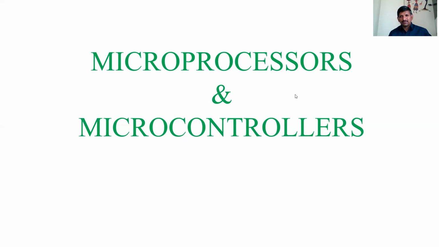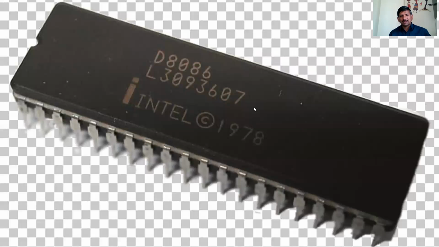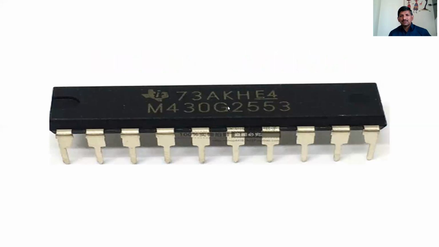Example: 8051. See the 8086 microprocessor IC. Similarly, MSP430 G2553. So in this subject, we are using these two ICs in our applications. In this subject, first we study the 8086 microprocessor.